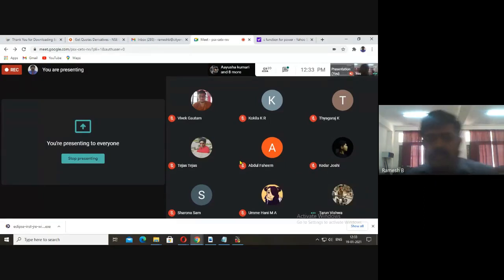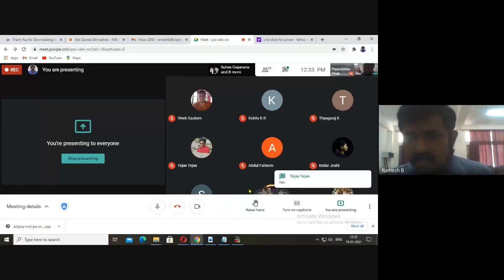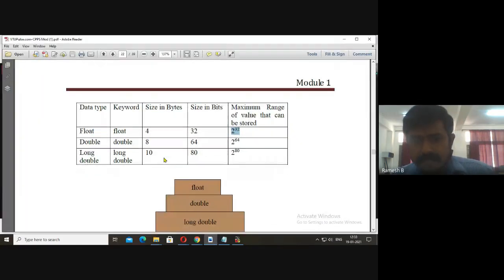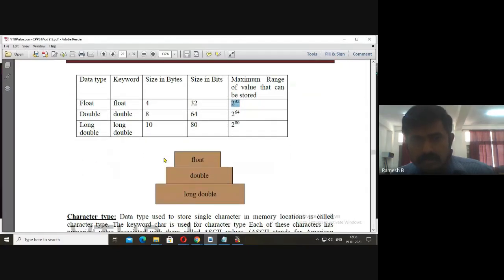You must be focused here. For double, we may have values up to 2 raised to 64. For float, we may have up to 2 raised to 32. Similarly, for long double, we may have values up to 2 raised to 80.